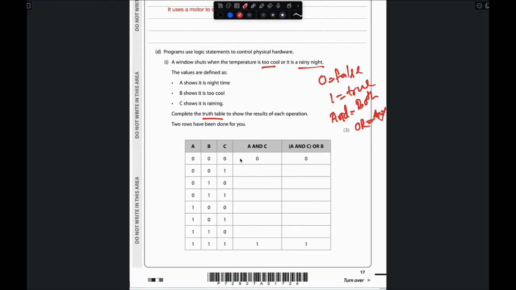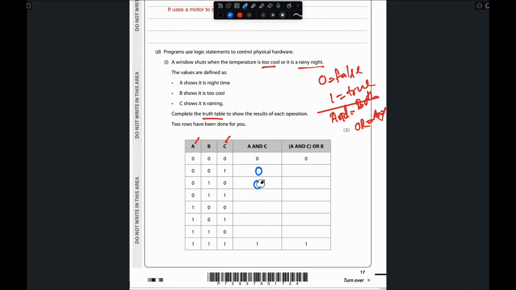The first thing is they're saying A and C, so we have to look carefully at this A and C. Okay, and they are saying that false, false, so this one is false, right? Now it comes to false, true. When it comes to false, true, because AND means both need to be true, it's not true, so this one will also be 0.